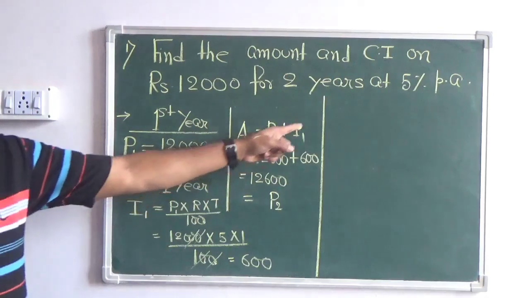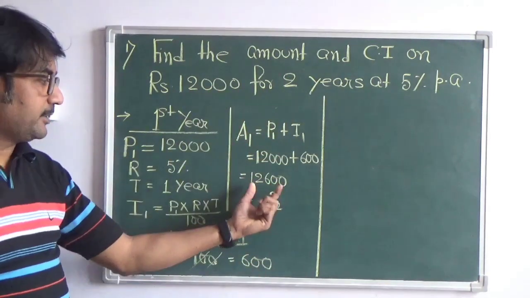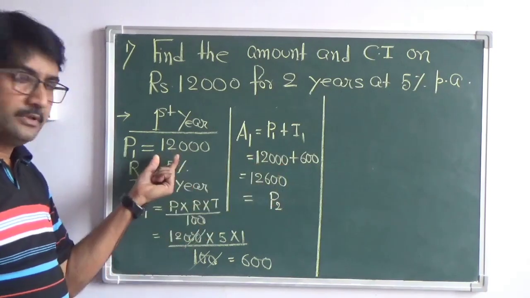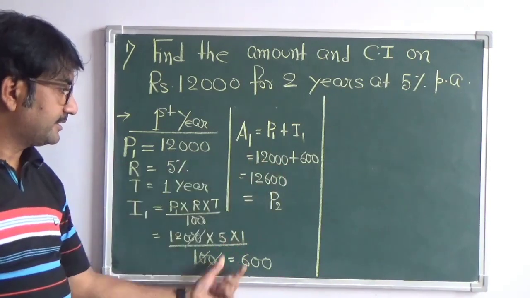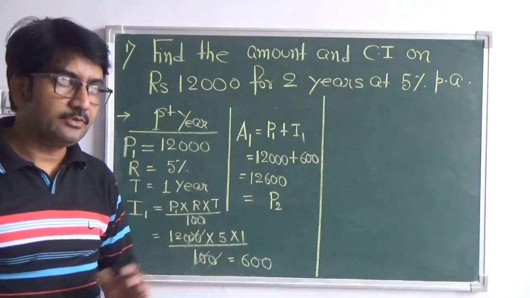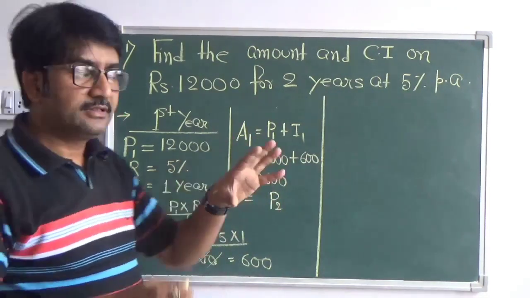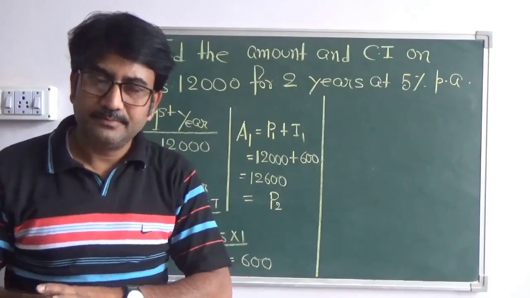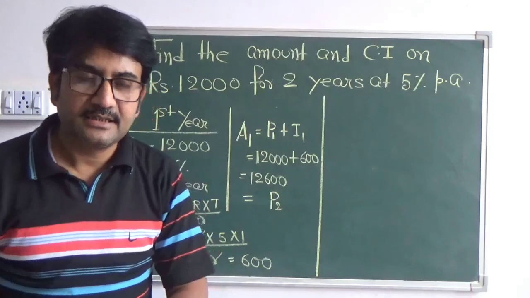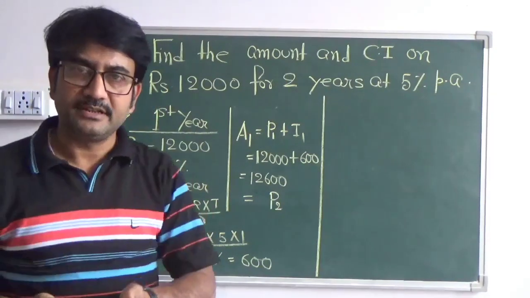The amount at the end of the first year is coming to 12,600. This is the principal, 12,000, and 600 is the interest. Adding together, you get the amount, and this amount we denote by P2, means what? The amount which at the end of the first year becomes the principal for the next year, or we can say for the next conversion period, right?